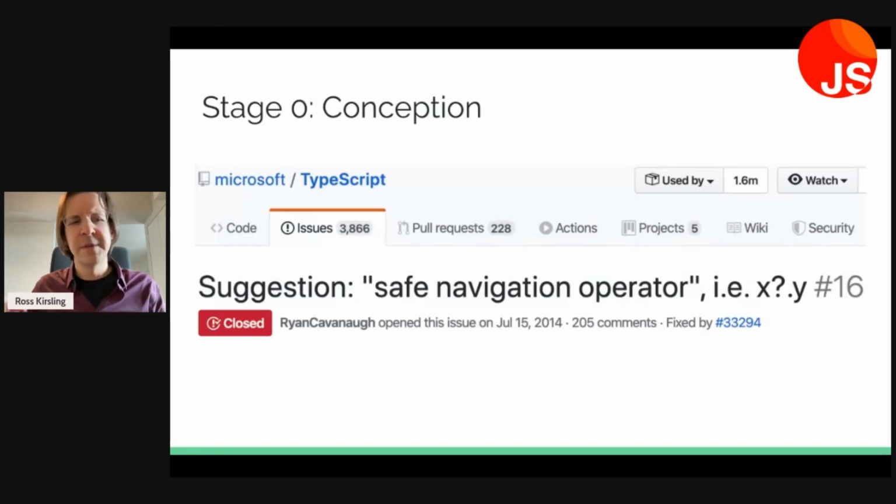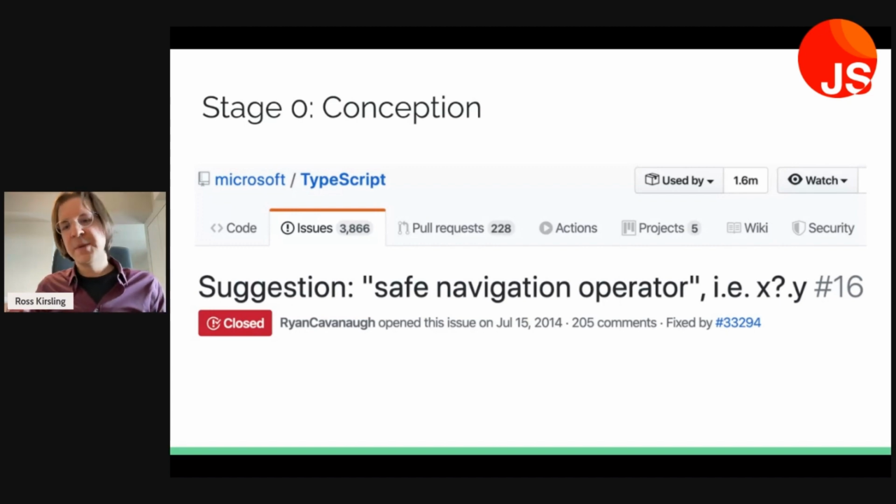So how did all of these stages go for optional chaining in particular? It's hard to say where everything began. This feature existed in C# beforehand, for instance. But what's really interesting to remember is that at the very beginning of TypeScript, issue number 16 in July 2014, someone requested this feature.